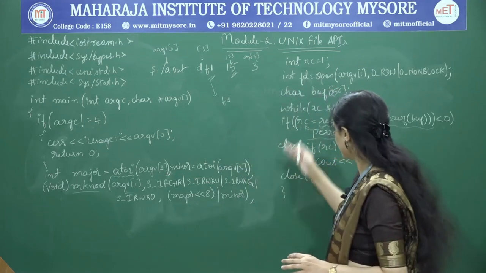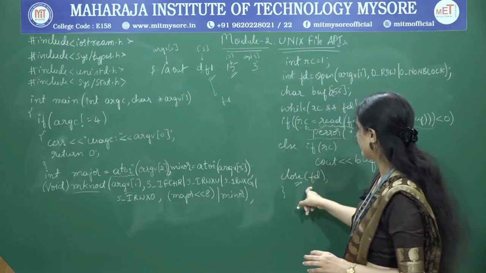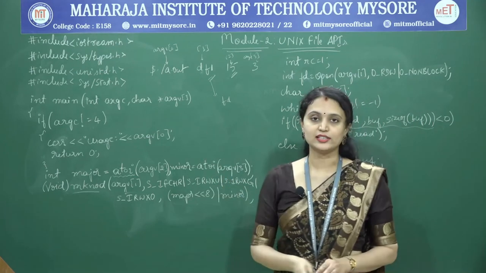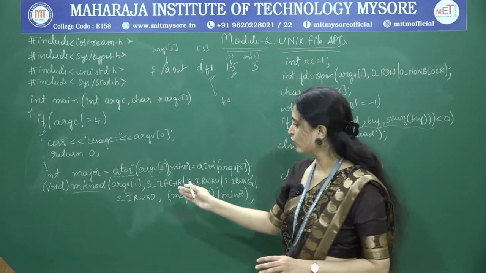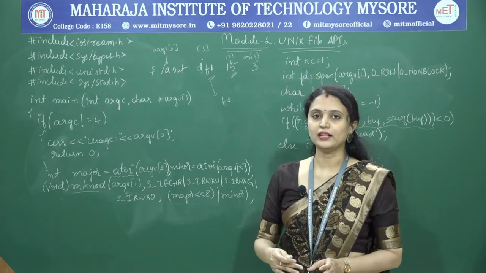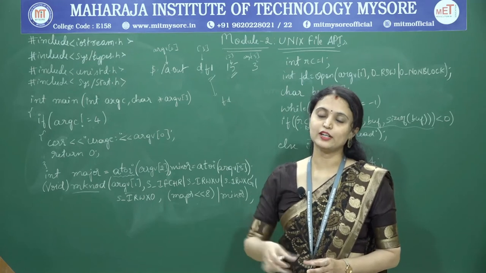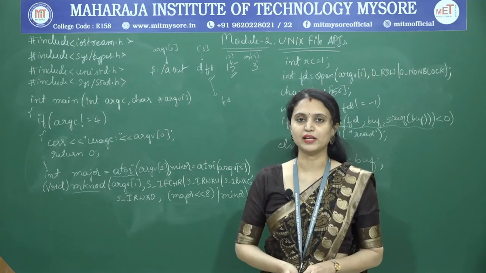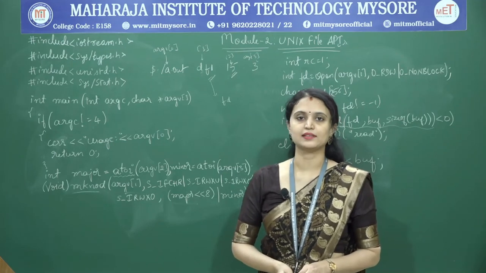So finally I am closing the file descriptor. That's it. So this is the program that illustrates the usage of the mknod API, and how the device file can be opened and used for performing a read operation. Now let's move on to the next type of file APIs, that is FIFO file APIs.